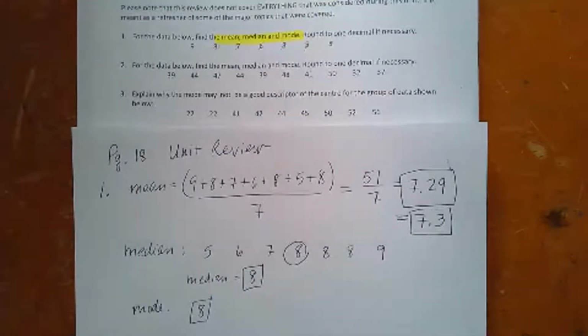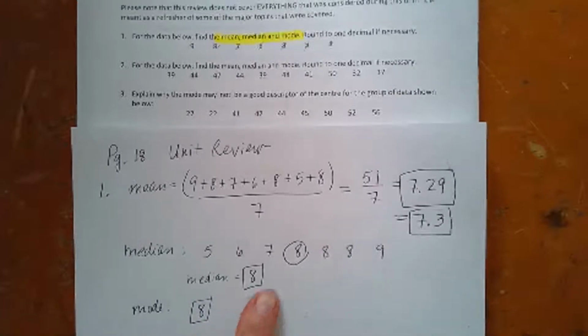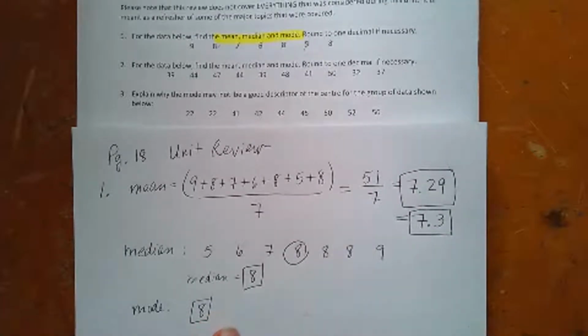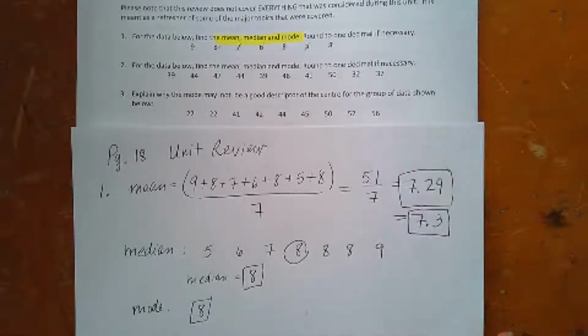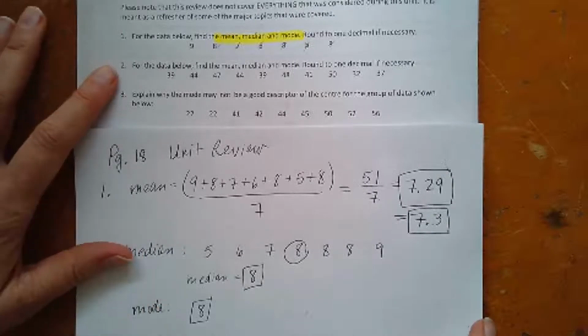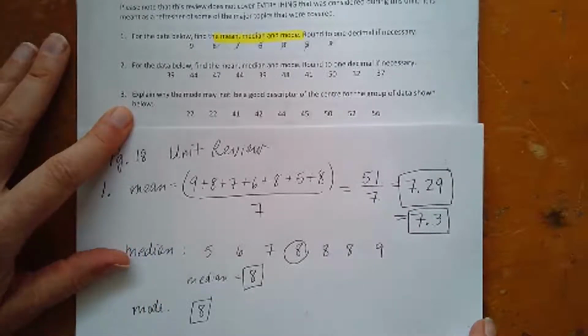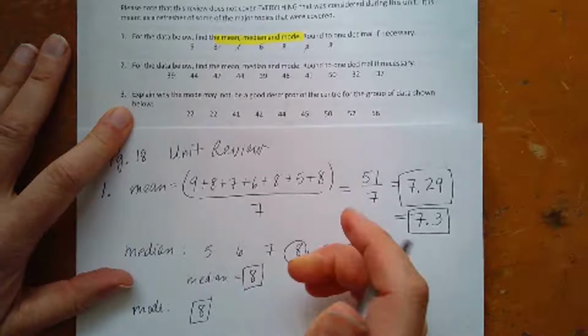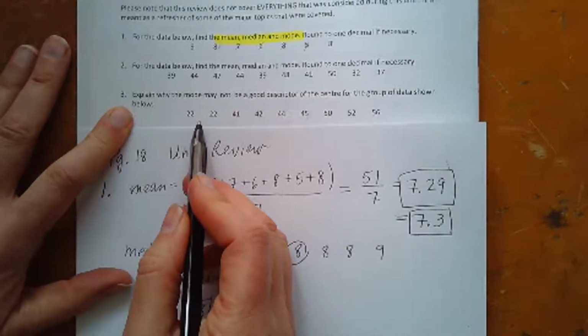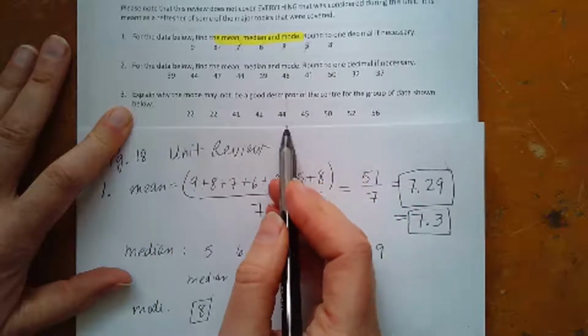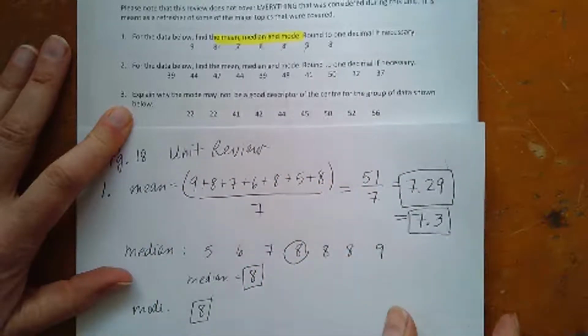It's great if your data has all 3 of these matching. It means your data is really consistent. And let's see. I won't do this one. It's the same type. Explain why the mode might not be a good descriptor. Well, the mode would be 22. And the 22s seem to be outliers, right? They're not really representative of the data. That's what I would say.